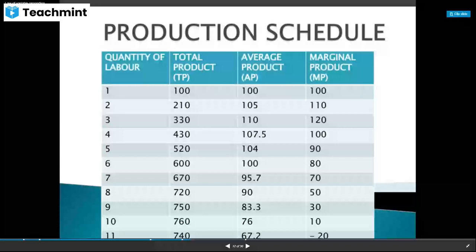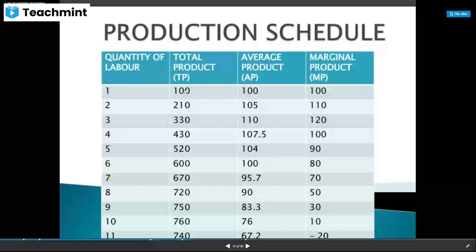If the laborers are increasing from 1 to 2, then what is the change in total product? And if the laborers are changing from 2 to 3, what is the change in the total product? And if the laborers are increasing one by one, 4, 5, 6, 7, 8, 9, 10, 11, like that, what is happening to the total product?